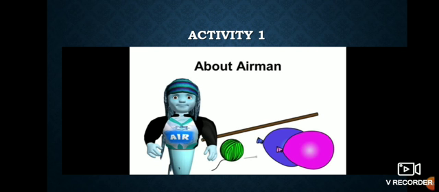So we will see one activity related to air. Air is so important for all of us, so let us know about air. Let us do the first activity. Take a stick and two inflated balloons. Inflated means filled with air.